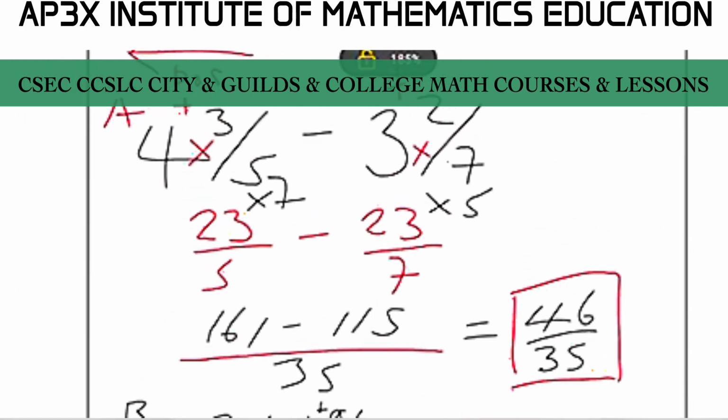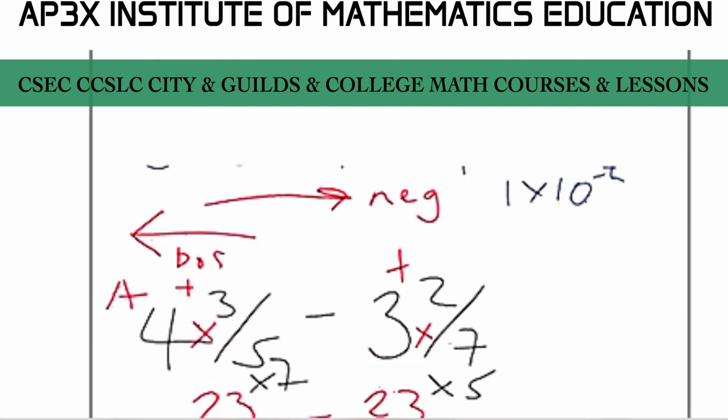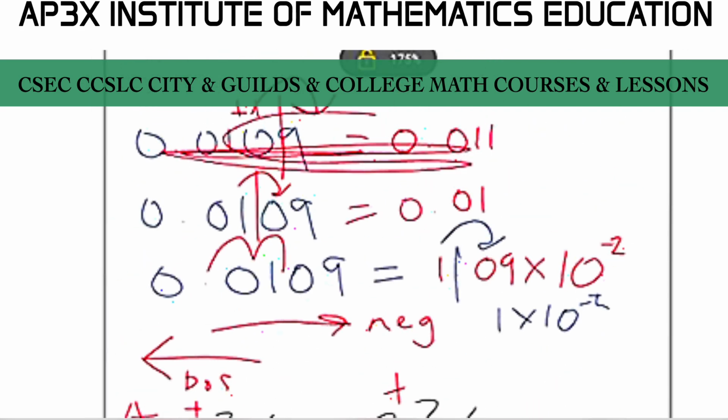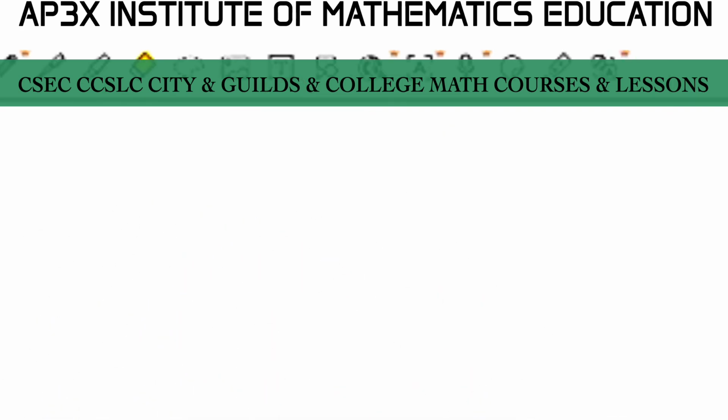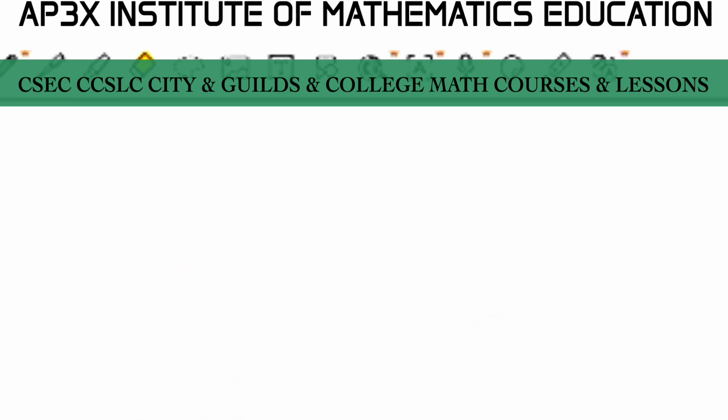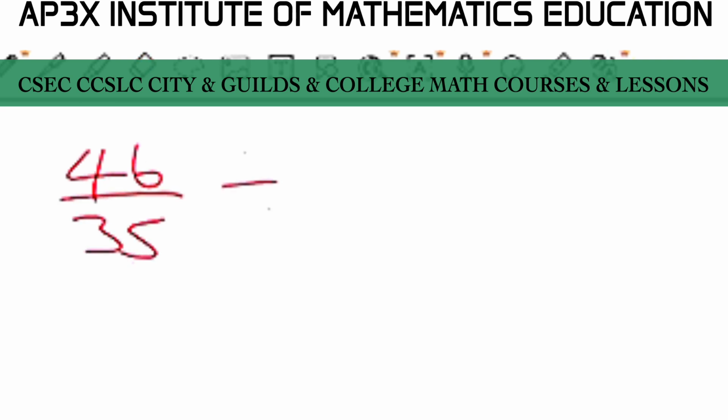Now, as promised, guys, we're going to be taking the answer for the B section of the problem. Let's go up to this section of the page here, guys. Okay, guys, let's take our time. So we have 46 over 35, and that will be, of course, divided by 23 over 7.